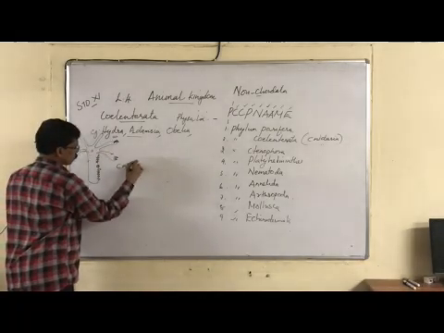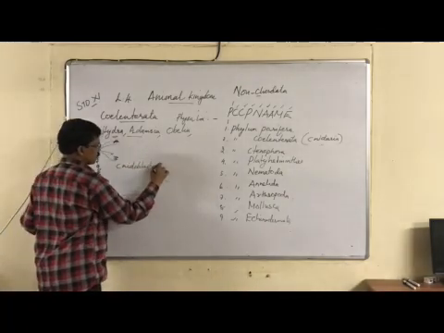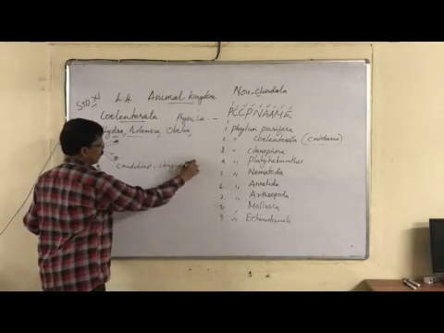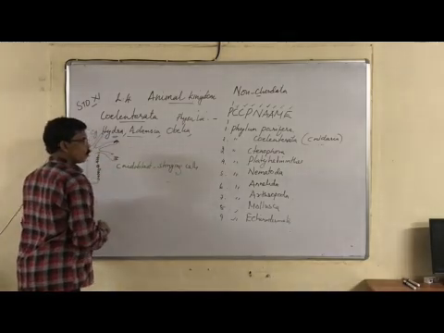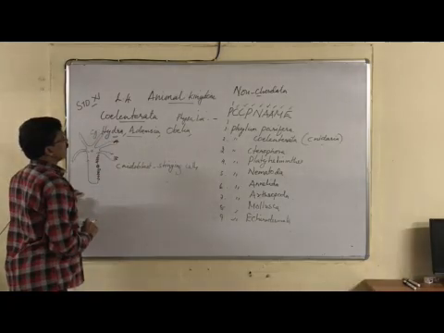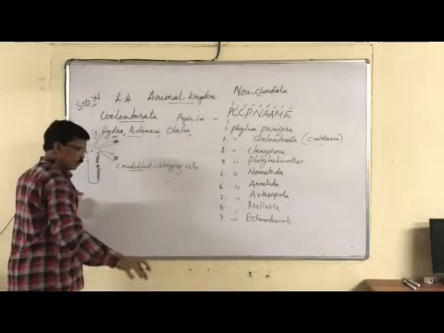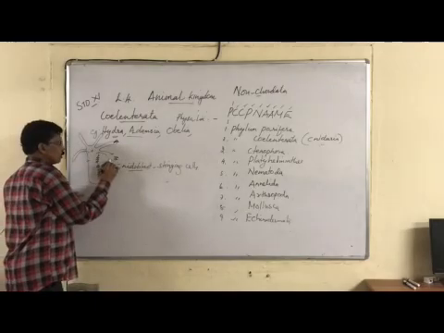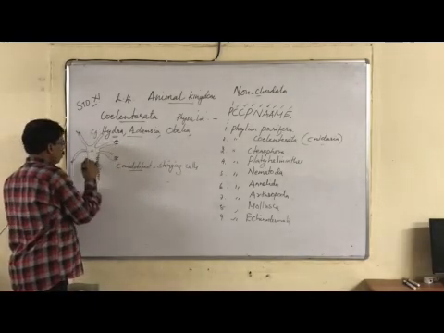Cnidoblasts are stinging cells. They are used for defense purposes. Because of the cnidoblasts, the phylum gets the name Cnidaria. Cnidoblasts are seen on the tip of the tentacles or on the body surface.